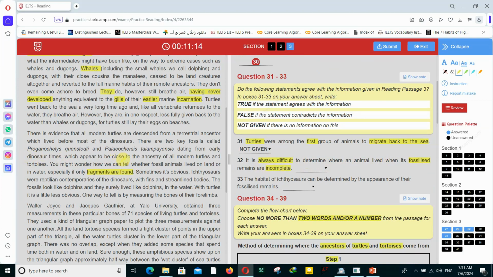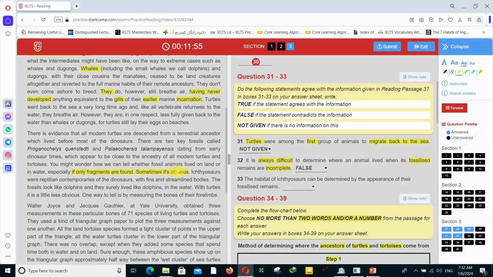If only fragments are found, it means the fossils are incomplete. Here it says it is always difficult to determine, but in the next sentence it says sometimes it's obvious. So this is the answer for this question. It's completely false. It's a false statement. Why? Because it's not always difficult.